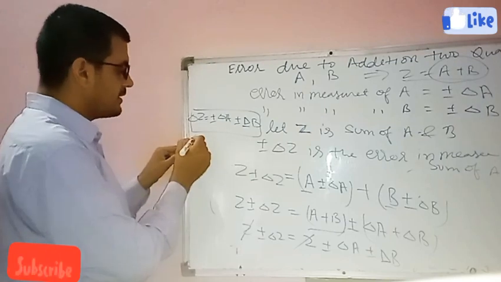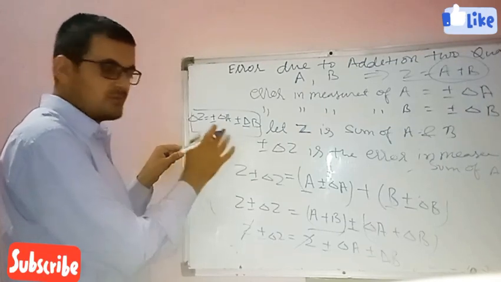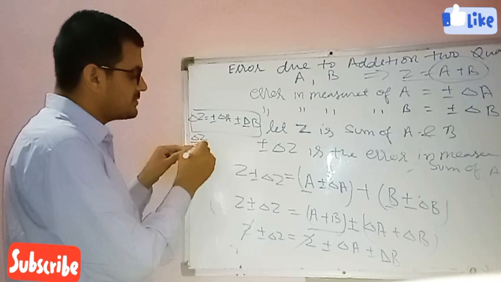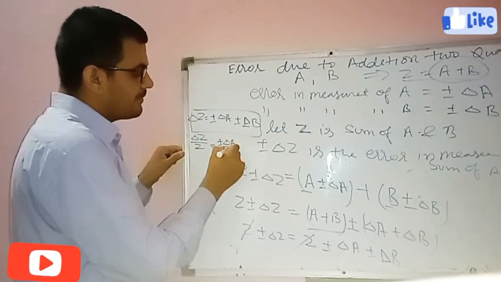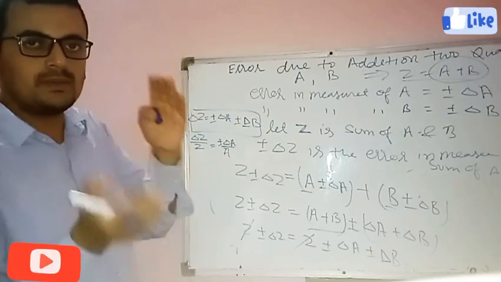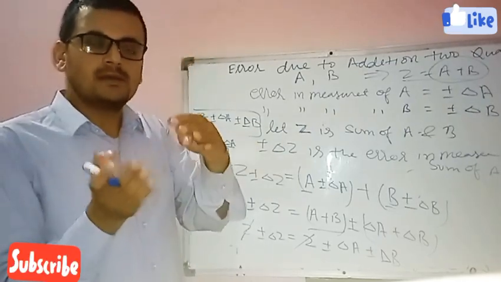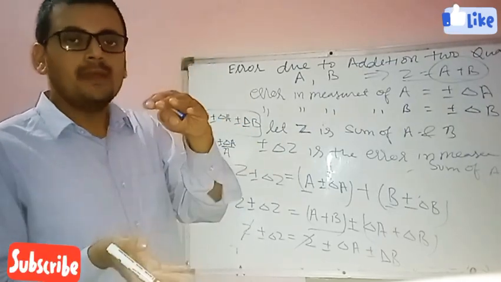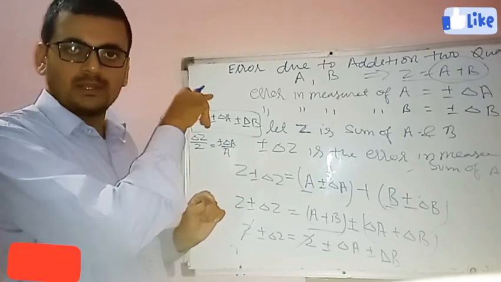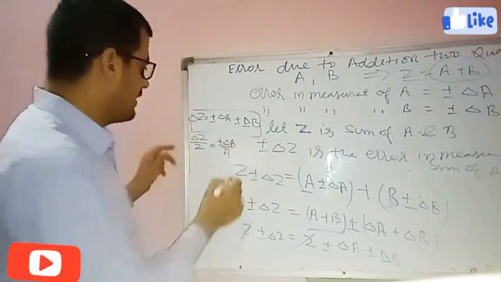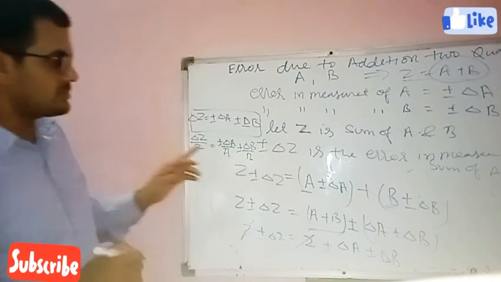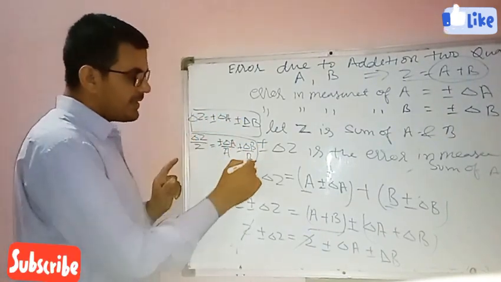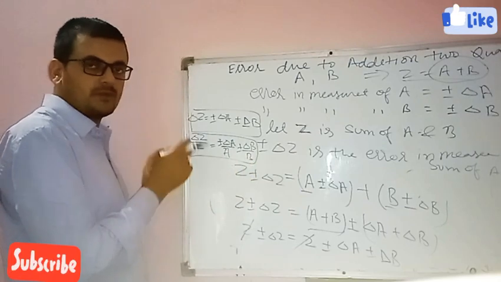If anyone asks what will be the relative error in the addition of two physical quantities, it will be delta Z upon Z equals plus minus delta A upon A plus minus delta B upon B, because in relative error we divide the absolute error by the true value, as I told in the definition of relative error.